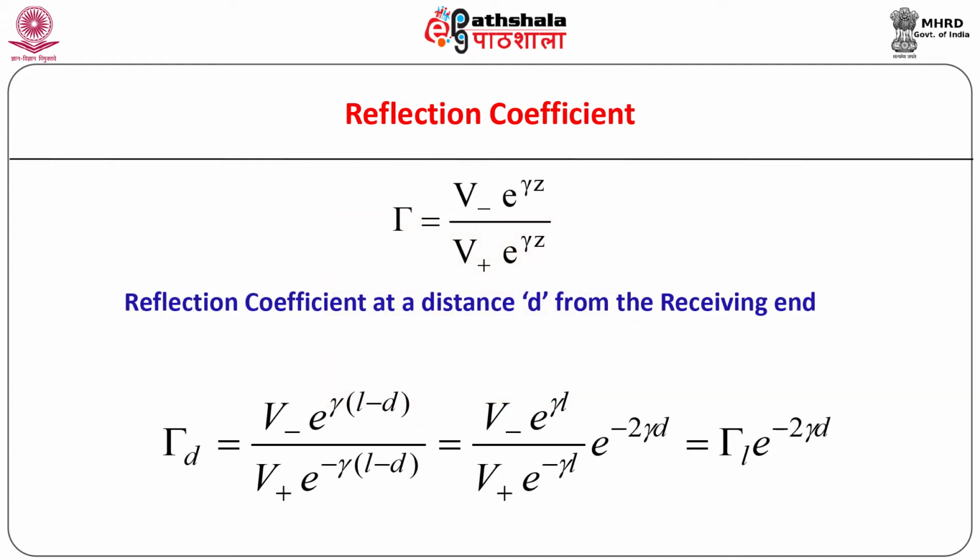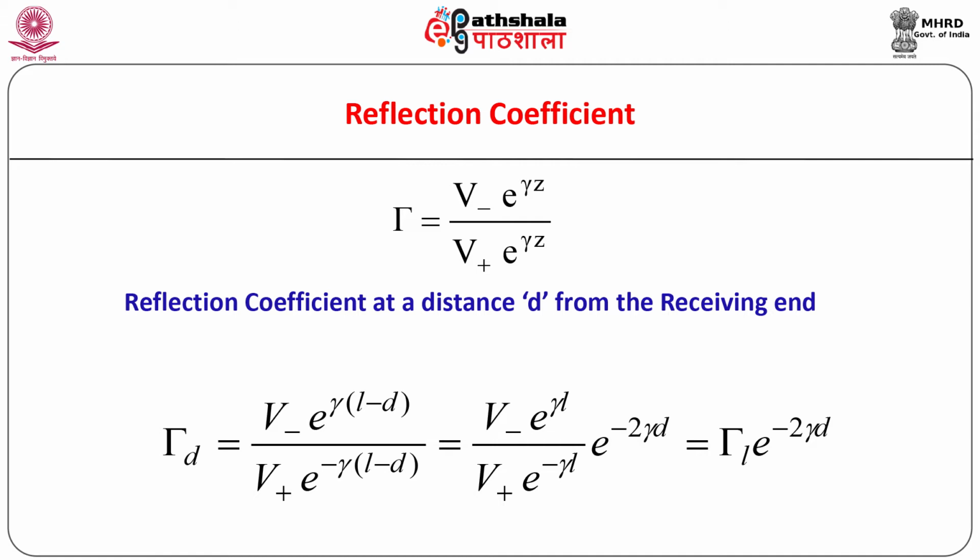As stated earlier, many times analysis of the transmission line problem is done in terms of the physical quantities measured from the receiving end. For example, the reflection coefficient at a distance d from the receiving end can be expressed in terms of the reflection coefficient at the receiving end as shown.